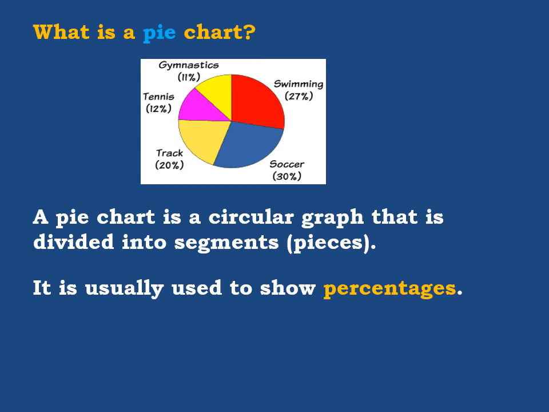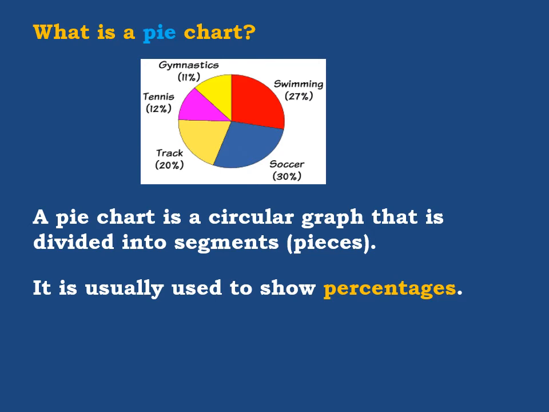How many parts do we have? We have 5 parts here. Sometimes they are fewer, sometimes more. It doesn't matter, but the circle, or the pie chart, is divided into segments or pieces. The last sentence, you see, says it is usually used to show percentages.